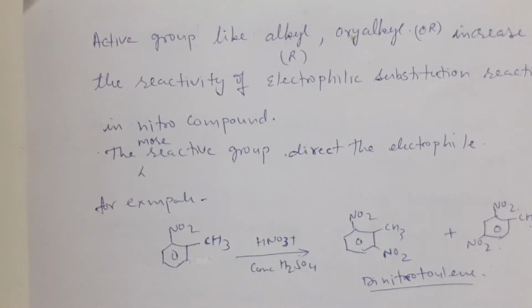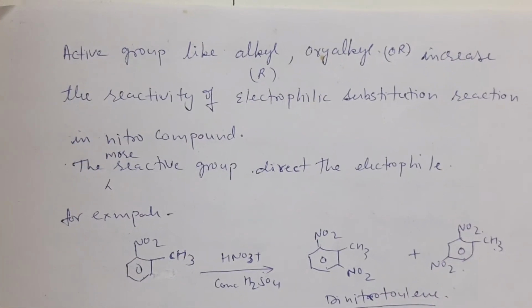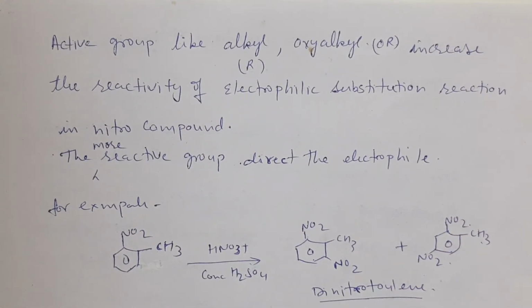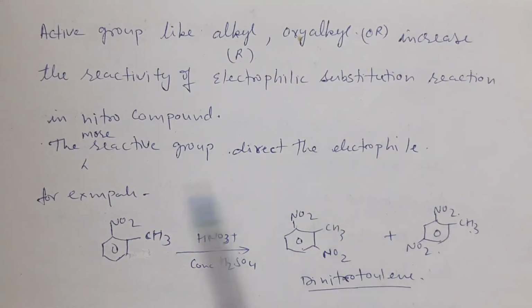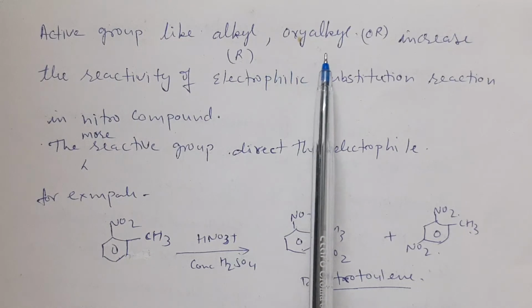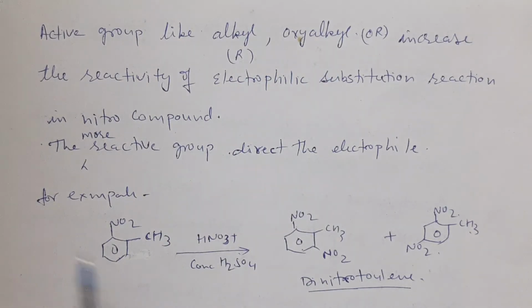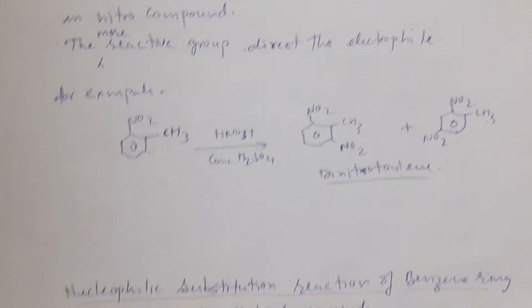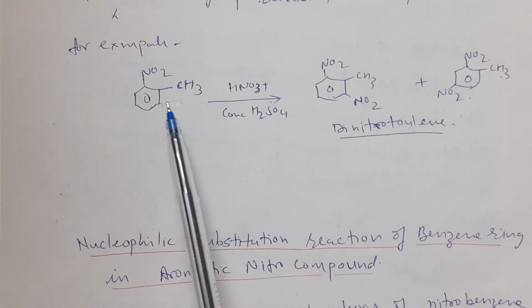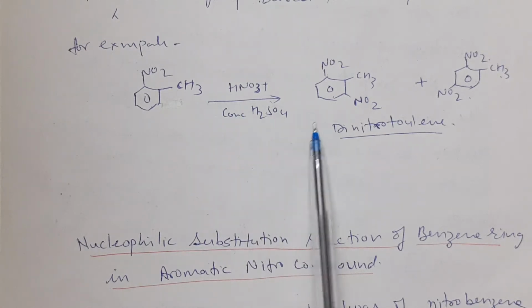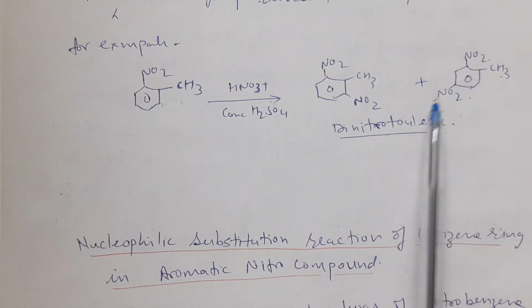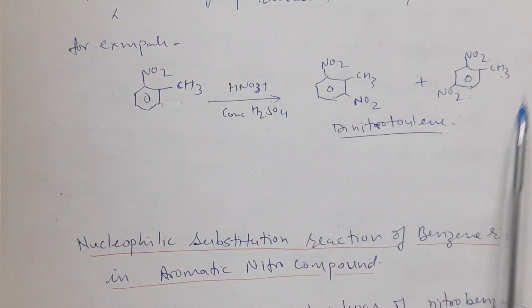The reaction becomes more easy. The electrophilic substitution reaction in nitrobenzene becomes more easy if activating groups like alkyl or oxyalkyl are present on the benzene ring. For example, if there is nitrotoluene, then it undergoes nitration to give dinitrotoluene, that is, 2,6-dinitrotoluene or 2,4-dinitrotoluene can form